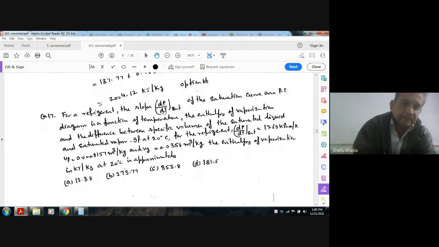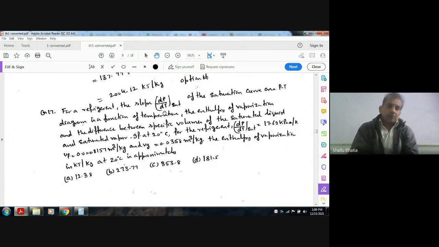Okay, next. For a refrigerant, the slope dP by dT of the saturation curve on a PT diagram is a function of temperature, the enthalpy of vaporization, and the difference between specific volume of saturated liquid and saturated vapor.